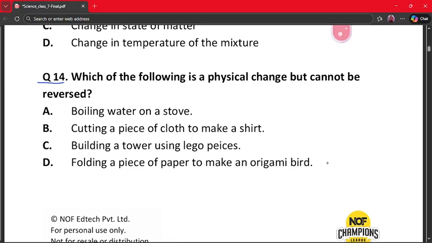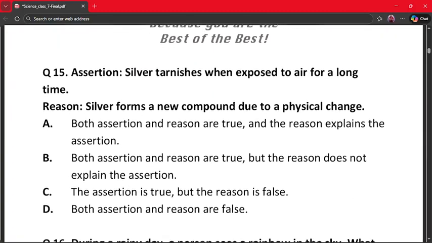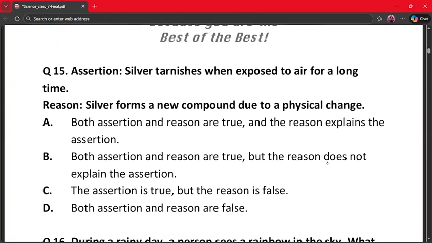The correct answer is option number B, because cutting cloth changes shape but no new substance forms. However, it cannot be reversed. So it's physical and irreversible. Boiling and folding are reversible, hence option B is the correct answer. Next question is question number 15.